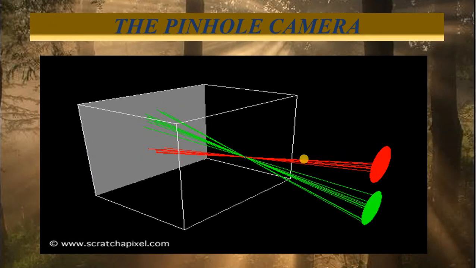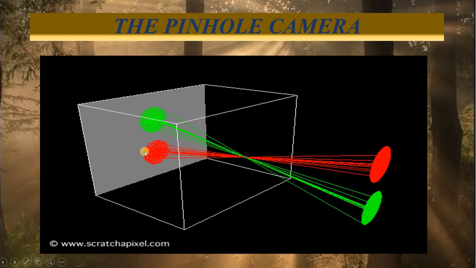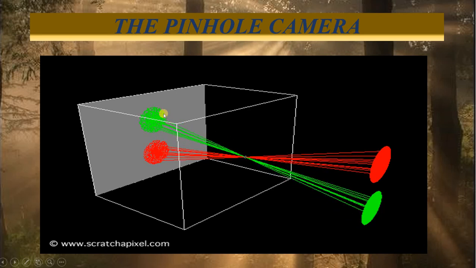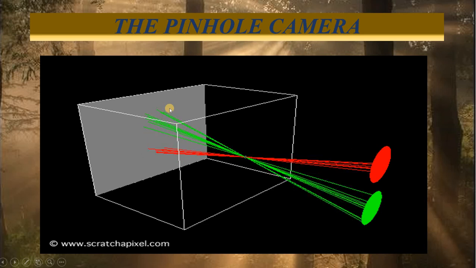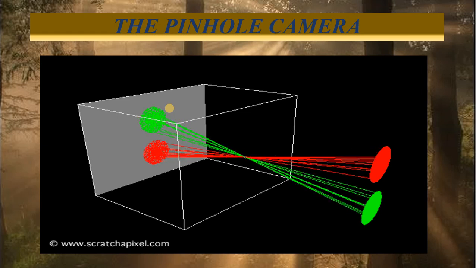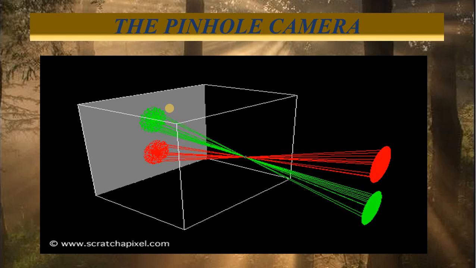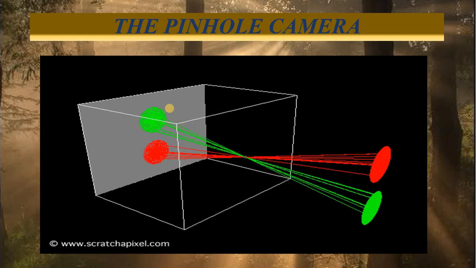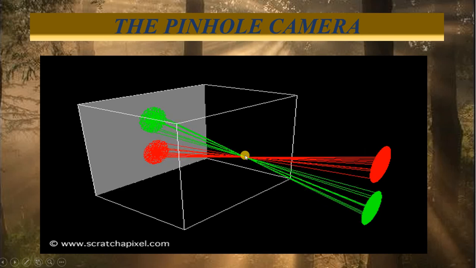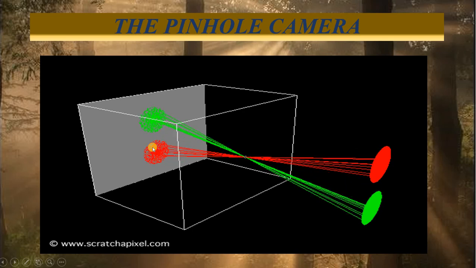Here you see these two lines. This red line, if I consider this as A, then the image would have been formed here as A dash. If I consider this as B, this green line over here, the image will be formed as B dash. This is the working principle of a pinhole camera. An inverted image is always formed in a pinhole camera because the light rays coming from the top and the bottom of the object cross over or intersect at the pinhole. Here you see, at the pinhole only it is intersecting. That is why it is forming an inverted image.